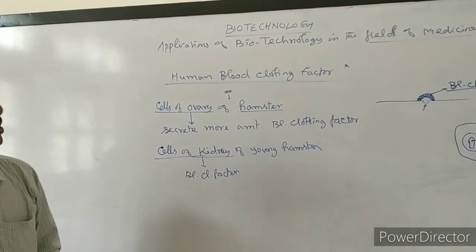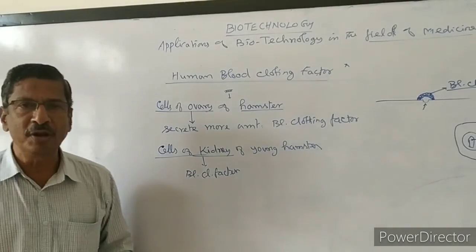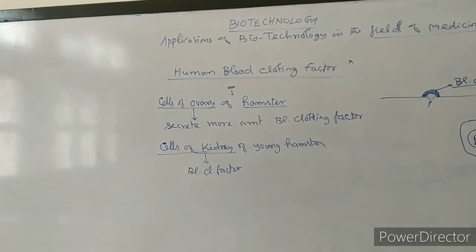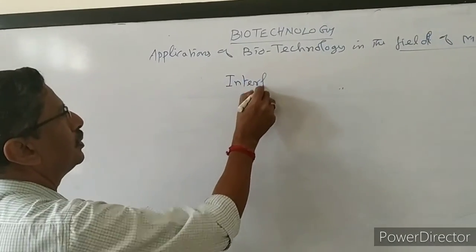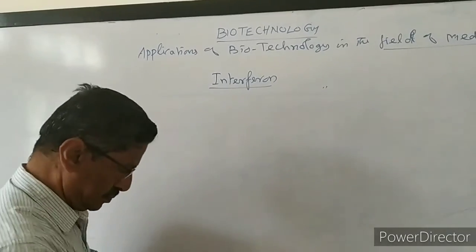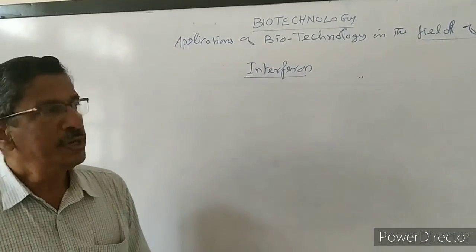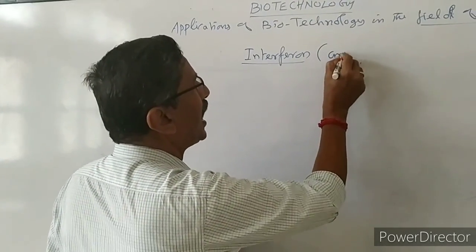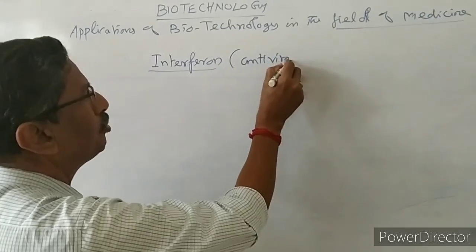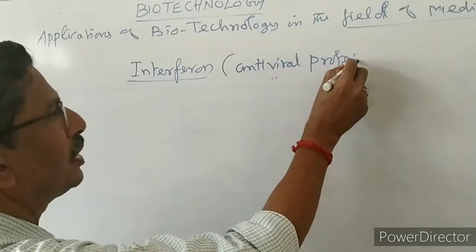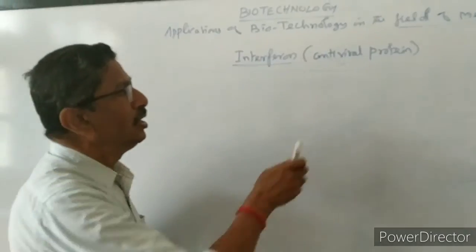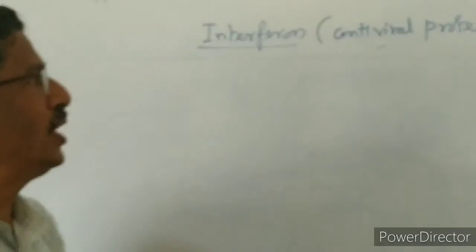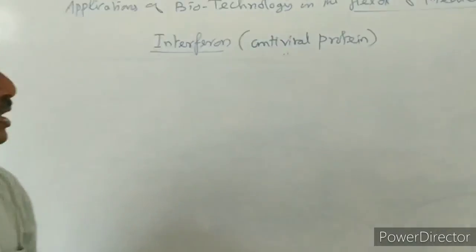Next we are going to study another important application of biotechnology. It is for interferon, a chemical substance called interferon. Interferon is commonly called an antiviral protein. It is a protein, but it acts against viruses, so it is called antiviral protein.